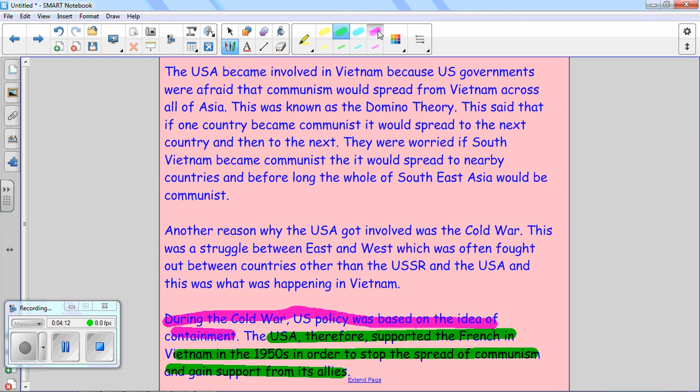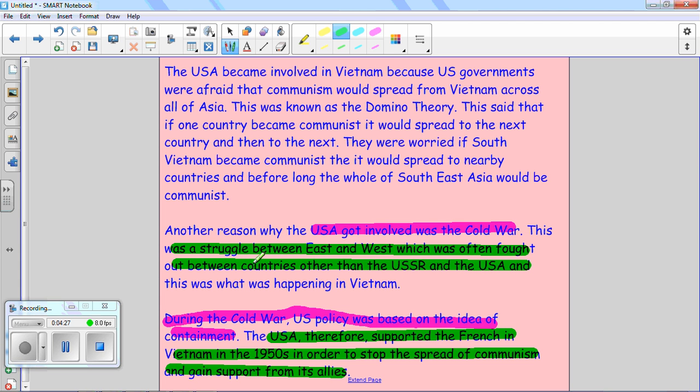So breaking it down, the USA got involved in Vietnam because of the Cold War. The Cold War was a struggle between East and West, which was often fought between countries other than the USSR and the USA. They couldn't fight each other. If the superpowers had fought each other, it probably would have led to nuclear holocaust, remember.